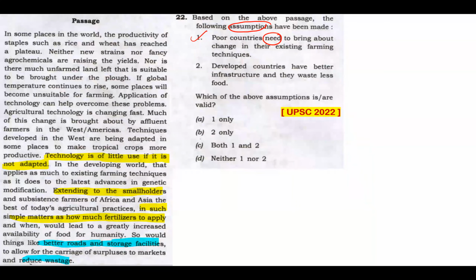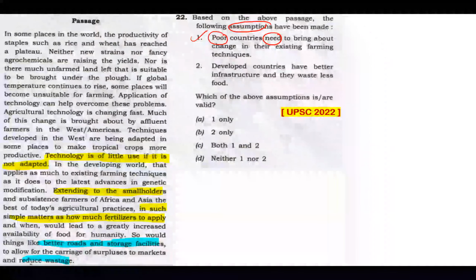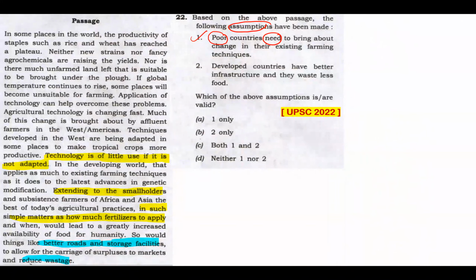One issue with this statement would be the use of poor countries. Now that's this gray area in comprehension. The word used is poor country, but the passage is talking about developing countries, not poor countries. So that can be an issue. But when we look at the stretch of the passage, if you wouldn't mind assuming that, we can pick statement 1. As far as the UPSC key is concerned, we are fine with that. As long as we are fine with the UPSC key, we are okay with assuming that. So according to the UPSC key, the answer is A.